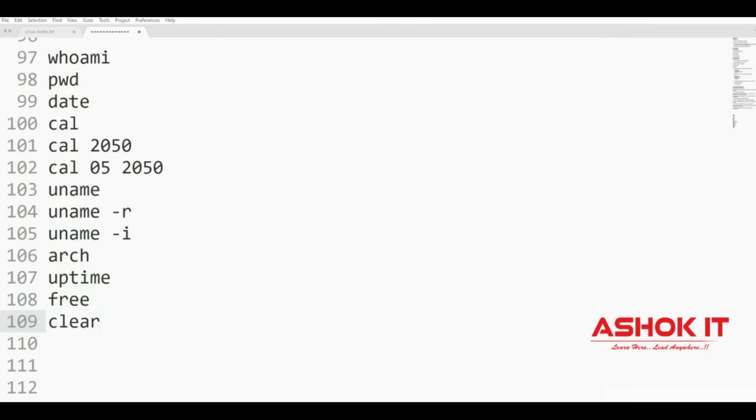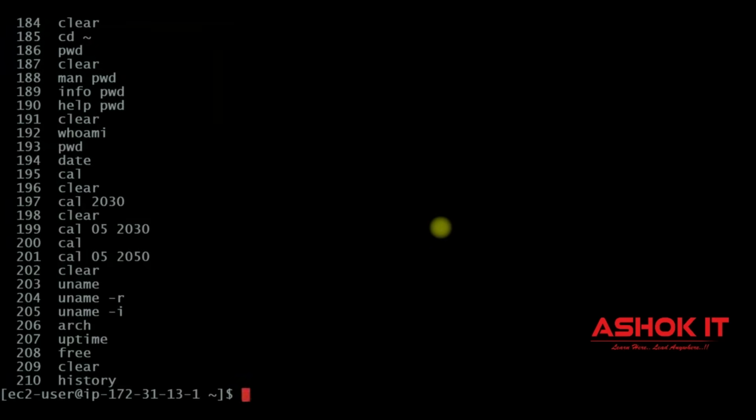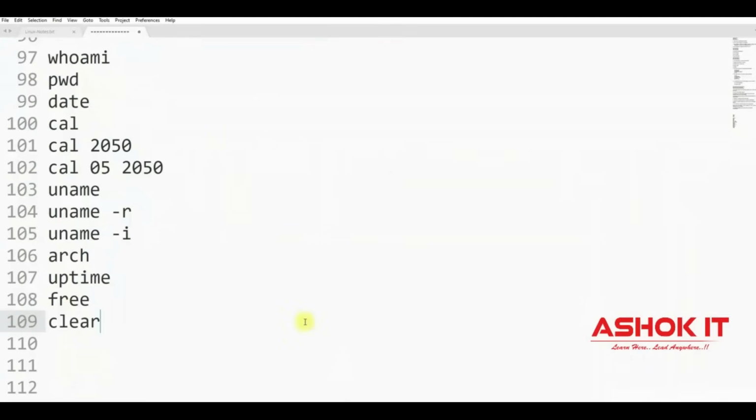And here is another beautiful command. If you execute history, it will print all the commands that you have executed. So the list of commands you have executed in the Linux machine, the complete information, it is going to print. This is the history command.